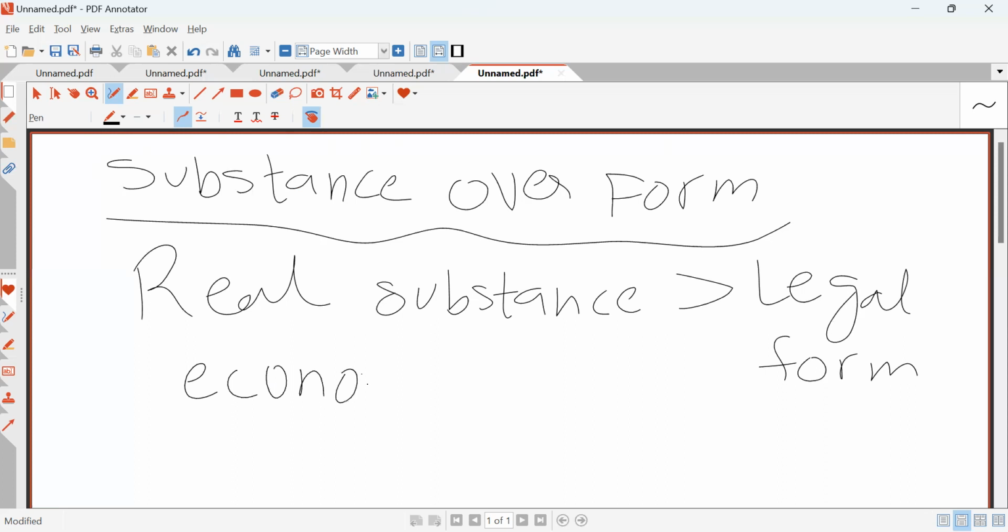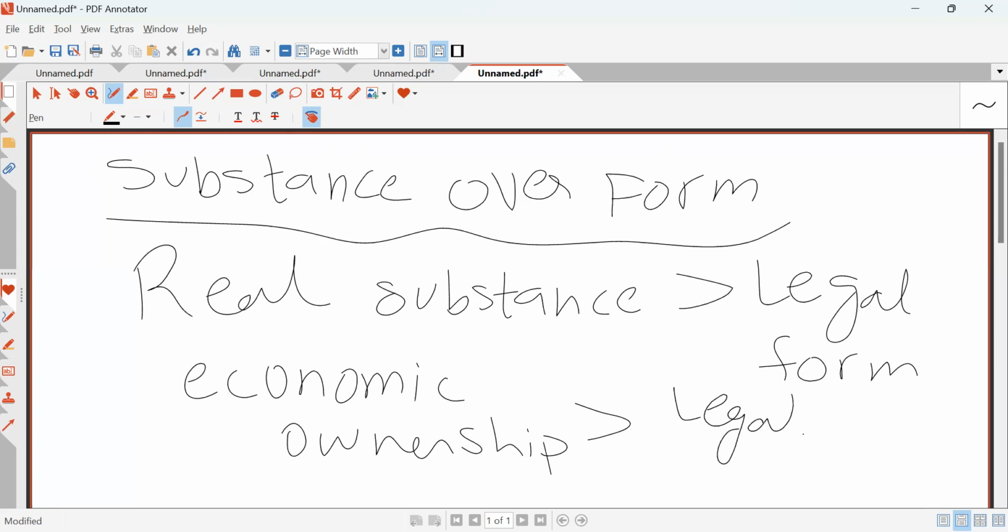Economic ownership is more than legal ownership of an asset. This simply means that we consider the economic or accounting point of view rather than the legal point of view in recording transactions. Major application is when we are leasing an asset: we don't have legal ownership, but economic benefits do flow towards the firm, so it is recorded as an asset.